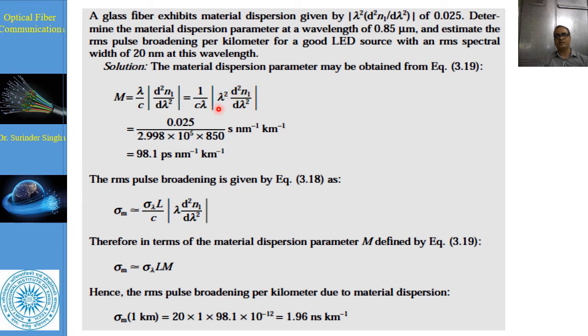The value of C is already there as per standard, 2.99 into 10 to the power 8 meters per second, and 850 nanometer, 0.85 micrometer, is the wavelength which we have applied, that is 850 into 10 to the power minus 9. The powers cancel out and emerge as 10 to the power 5.